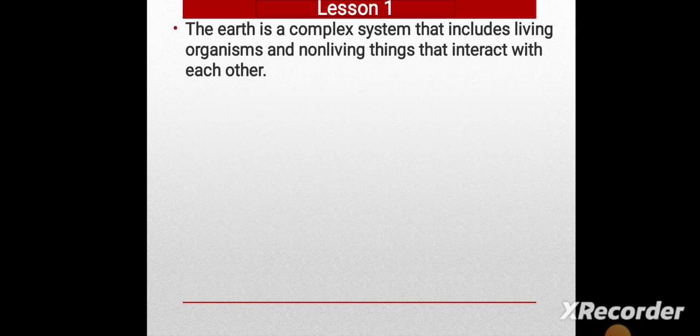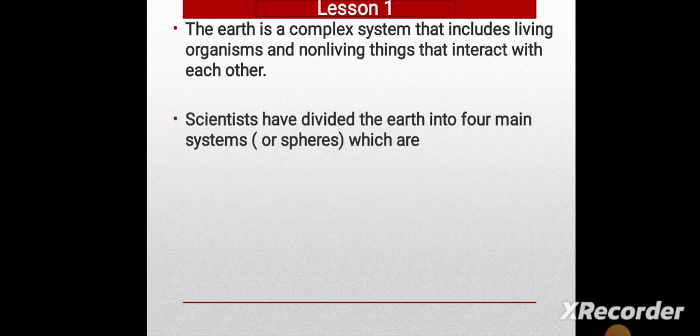As we said before, there are living and non-living organisms that can interact with each other in the ecosystem or the environment. So, the Earth is a complex system that includes the organisms, which are living and non-living, and the interaction between them that happens in the same ecosystem.